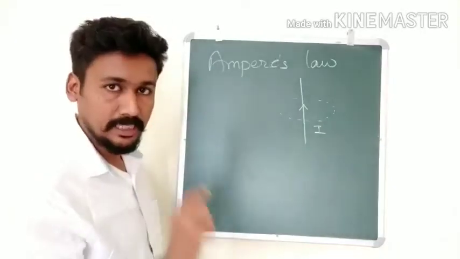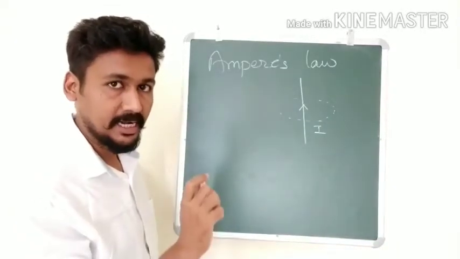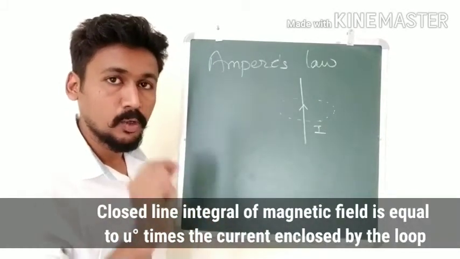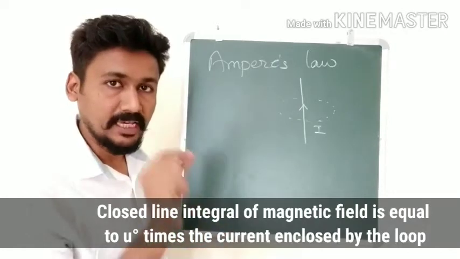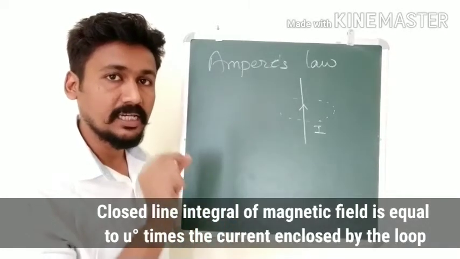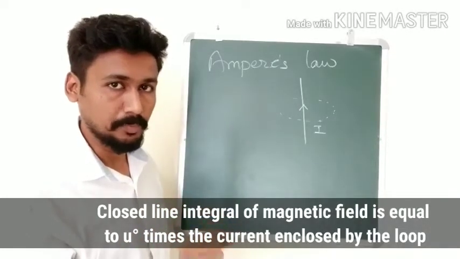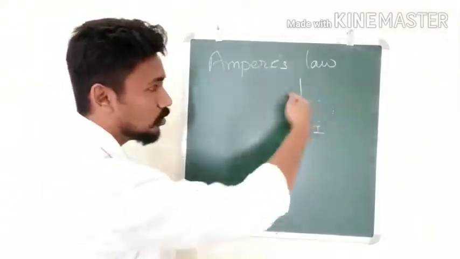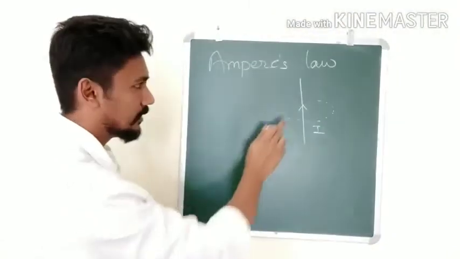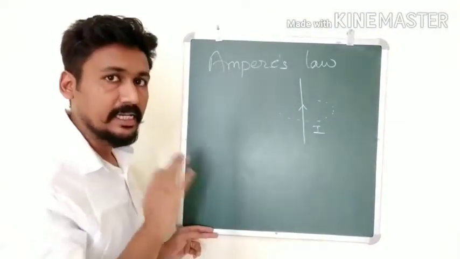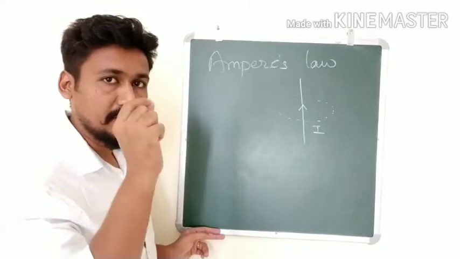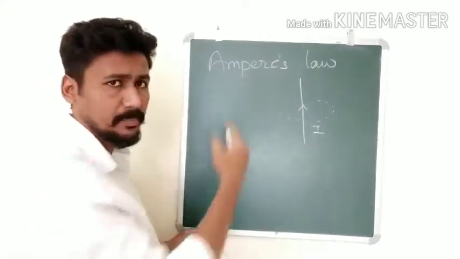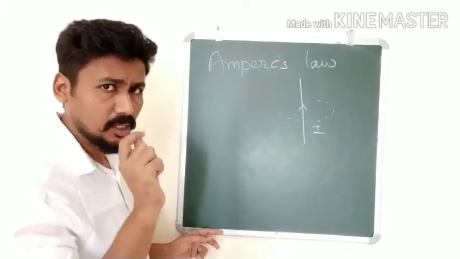Ampere's circuital law says that the closed line integral of the magnetic field over a closed loop is equal to mu naught times the current enclosed by that loop. Let us write the mathematical form. This is the closed loop we have imagined. Here we have drawn a circle, but it need not be a circle. A closed loop can be a square, a rectangle, or any kind of rough shape, as long as it is a closed loop.